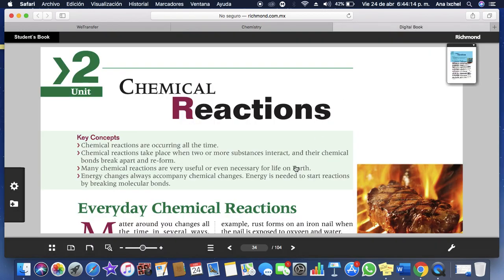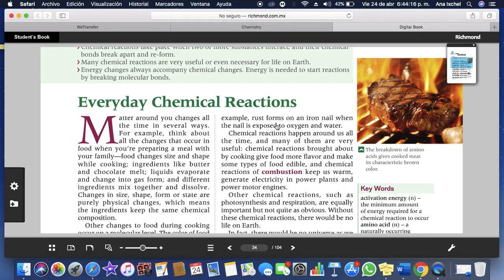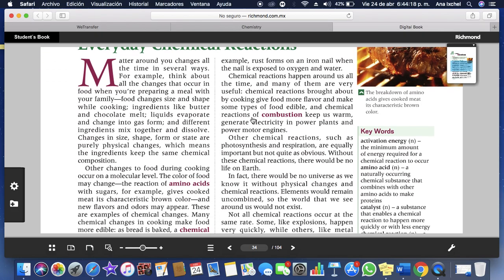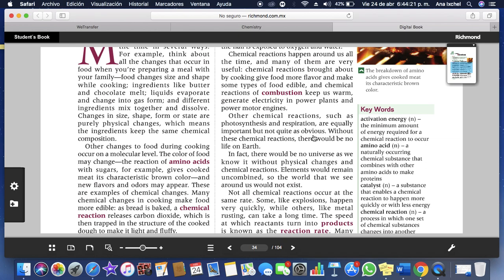Okay, guys, so this is the difference between the chemical and the physical change. So we have some exercise, but this activity we are going to do in class.